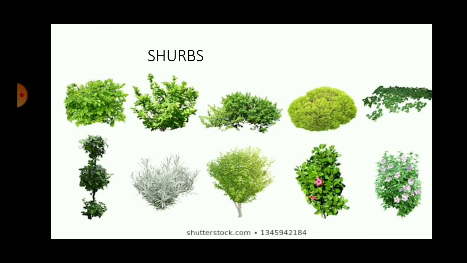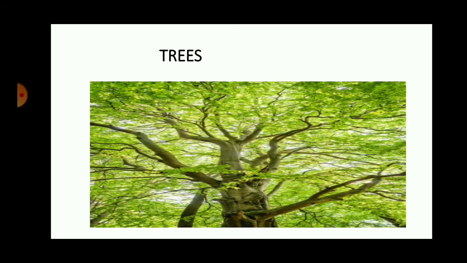Then there are shrubs. Plants a little bigger than herbs are called as shrubs. They are medium in height. So these are some of the shrubs that are shown here. A tulsi sapling is a shrub. Periwinkle, as you can see in this picture, is a shrub. So grass, herbs, shrubs and tall big trees. This is how a plant is broadly classified.